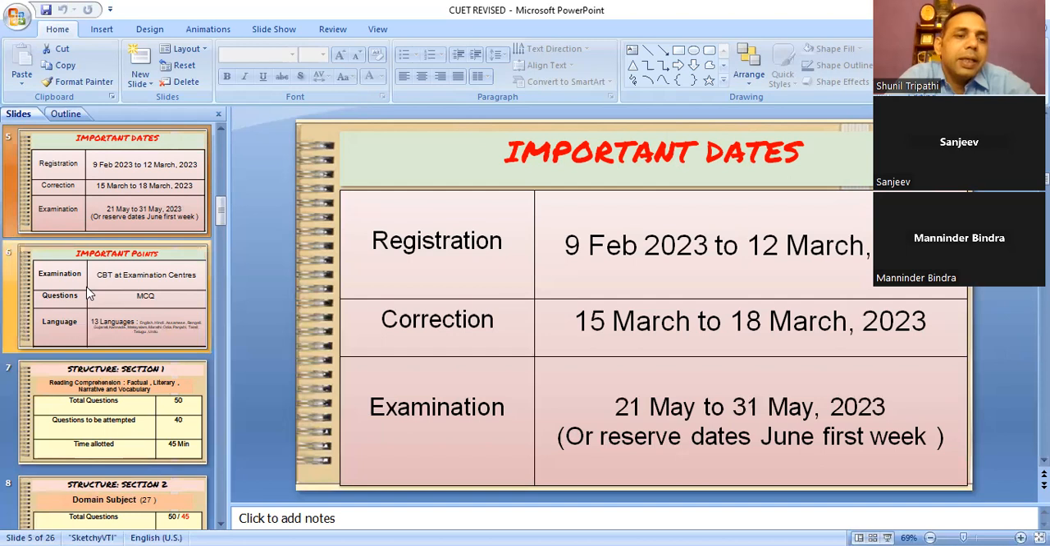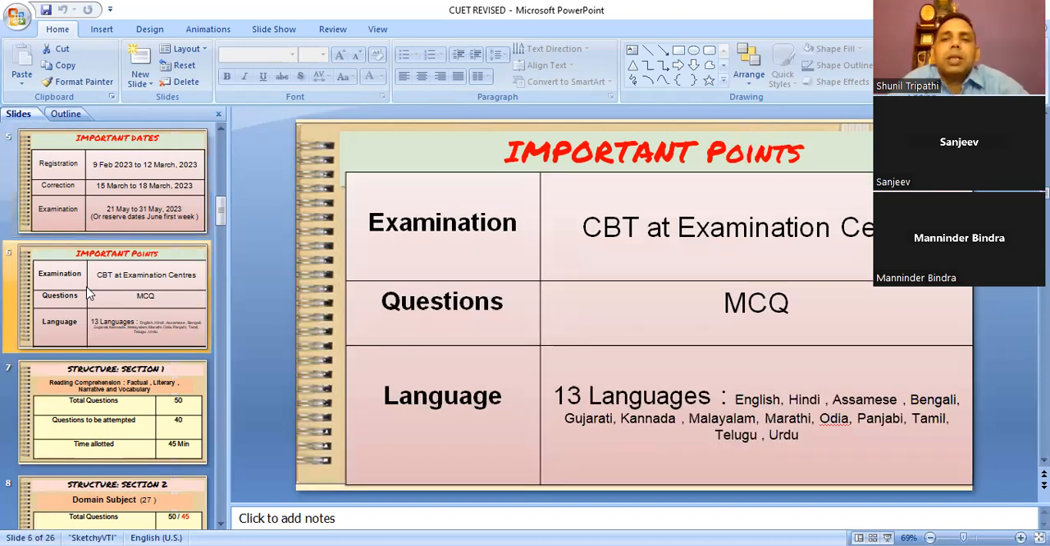Next thing is the examination pattern. This will be a computer based paper, but not from your house. You have to go to the examination center. MCQ questions will be there. Questions will be in 13 languages: English, Hindi, Assamese, Bengali, Gujarati, Kannada, Malayalam, Marathi, Oriya, Punjabi, Tamil, Telugu, and Urdu. You can opt for the paper in any language.